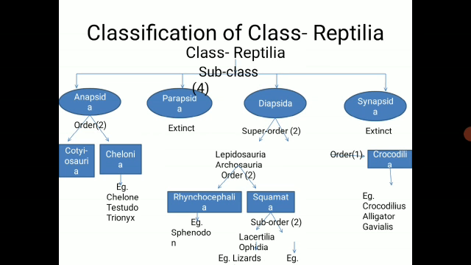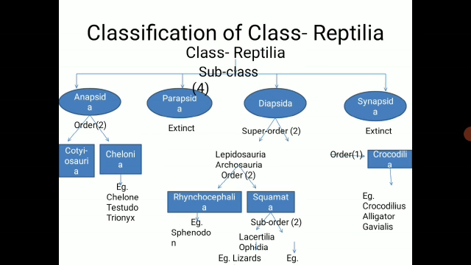Okay, so by mistake, at the time of mailing the PPT, the names were just shifted from one place to another place. Okay, so just try to understand. The two suborders are there of Squamata. The first one is Lacertilia and the second one is the Ophidia. So the example of the Lacertilia is the lizard, and the example of Ophidia is the snake.